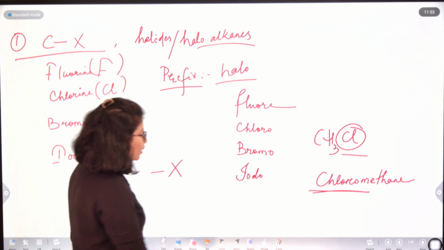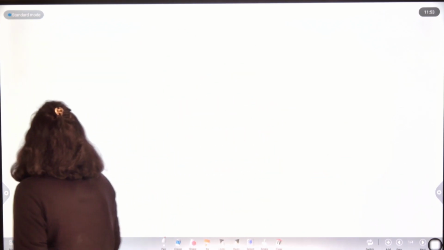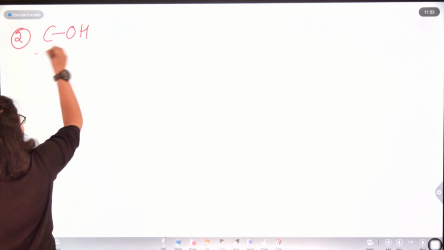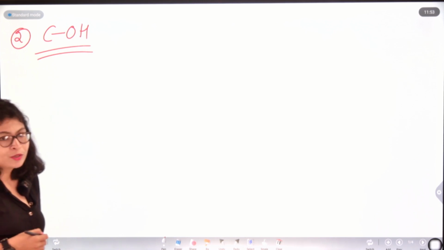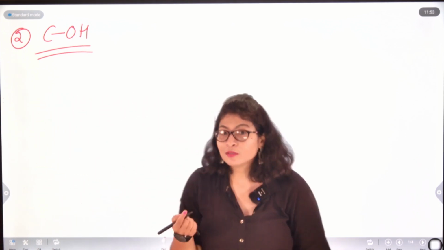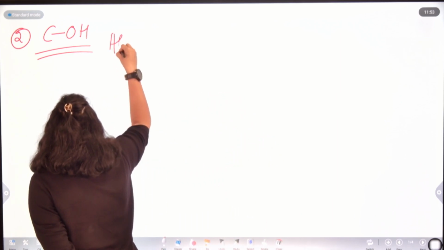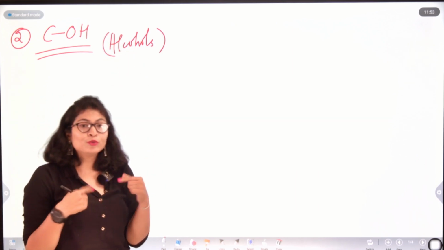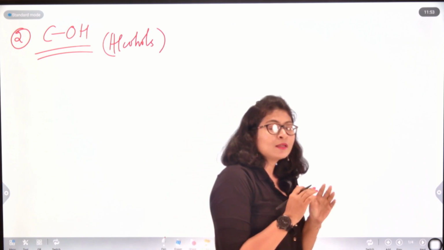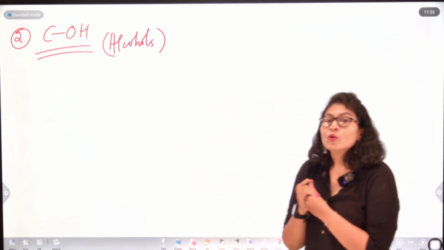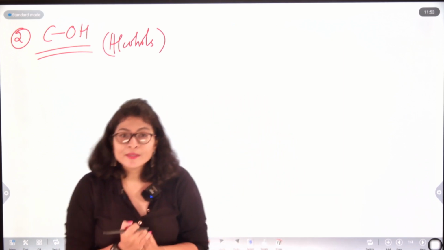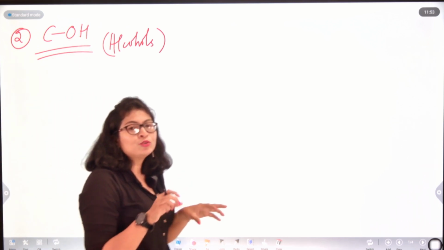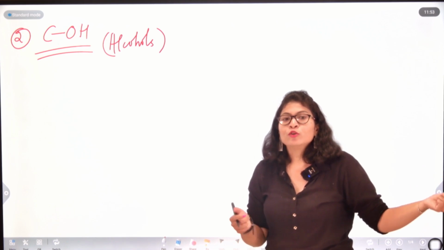Now, the second functional group which we are moving on to is where C-OH is attached. These functional groups are called alcohols. These are not the alcohols which you generally use; that is in organic chemistry. Alcohols are those organic compounds where the carbon is attached to a hydroxyl group, this OH group. If the carbon is attached to an OH group, then that belongs to the functional group of alcohols.